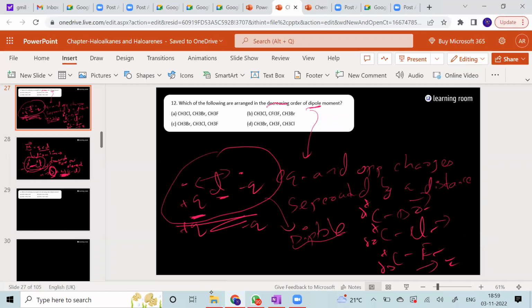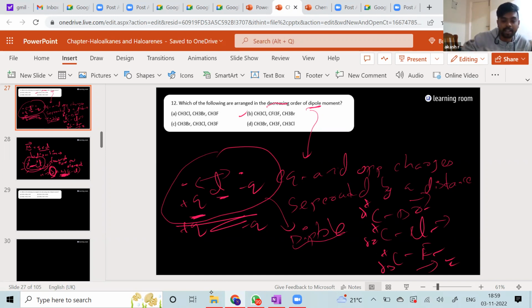Sir, so the question should have been increasing, right? Because none of the options match. Sir, but I also have a doubt. If we consider the distance, fluorine has the smallest compared to chlorine and bromine. So in dipole moment, we also use the distance thing, right? Definitely. So the probable answer is B. We'll see how it is.